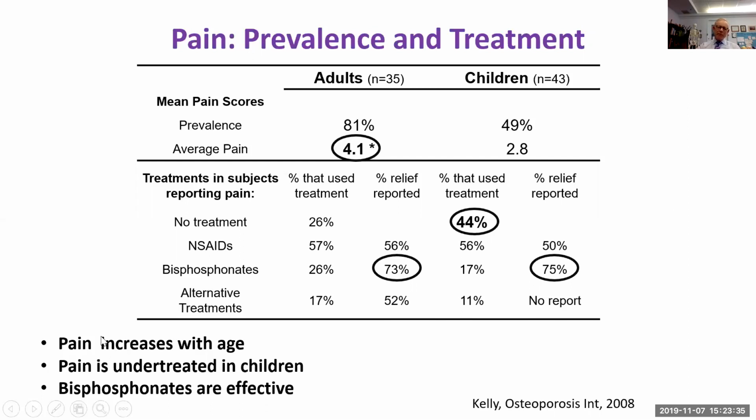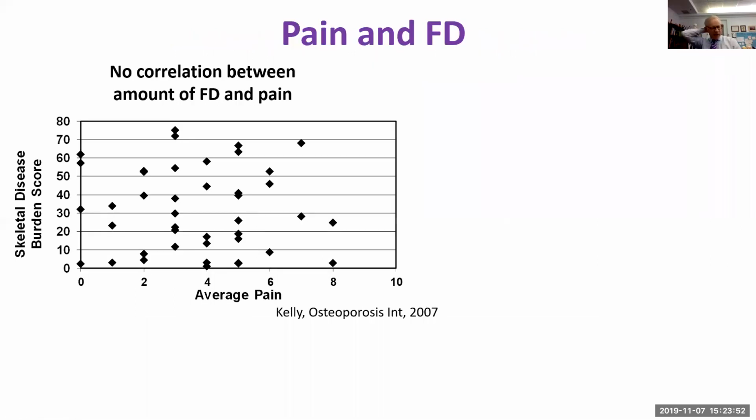Important findings are pain increases with age. It's often untreated in children. And bisphosphonates are generally effective, one of the first-line therapies for pain after you've exhausted more conservative measures such as NSAIDs, etc. Okay, this is a very interesting finding in fibrous dysplasia.